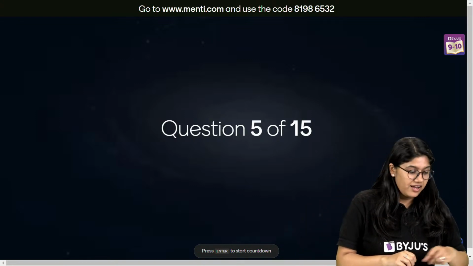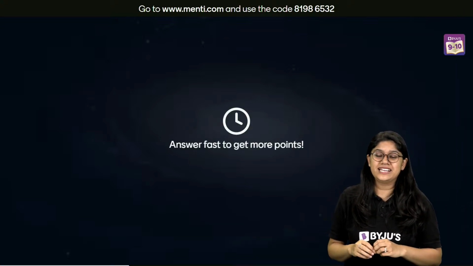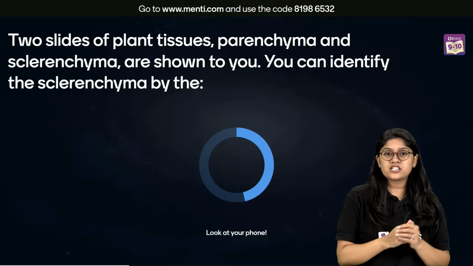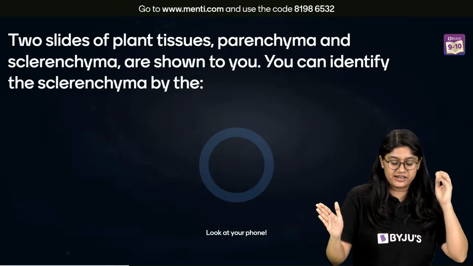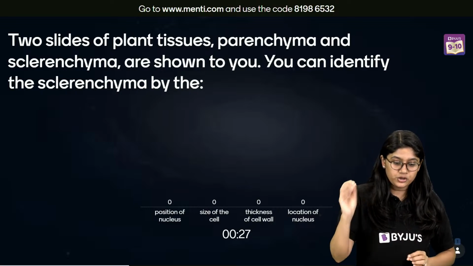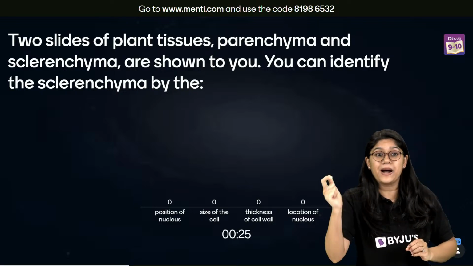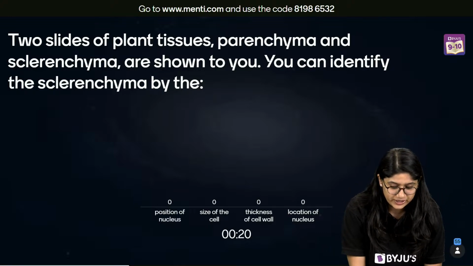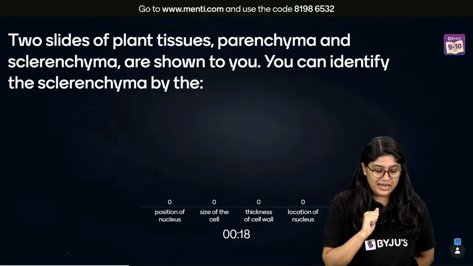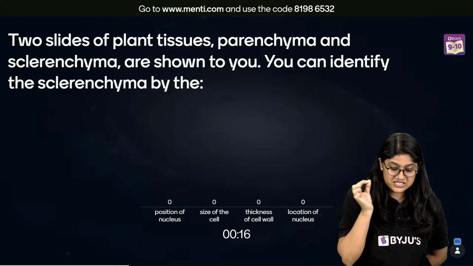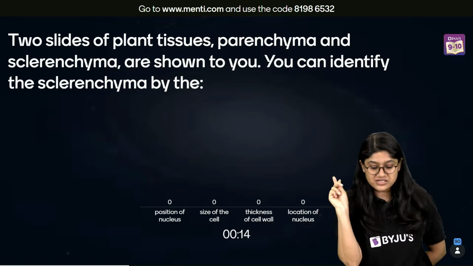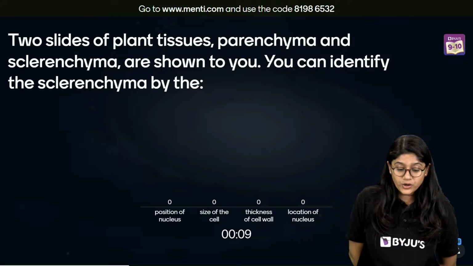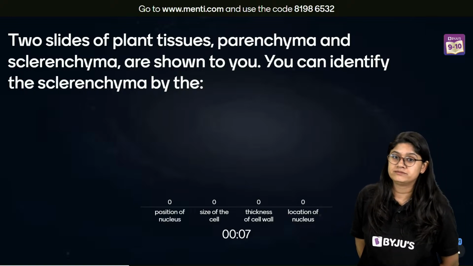Okay, चलिए. Question number 5, everyone, on your screen. Let's see the question. Here we have question number 5. 2 slides of plant tissue, parenchyma and sclerenchyma, are shown to you. You can identify sclerenchyma by? By position of the nucleus, by size of the cell, thickening of the cell wall, or by the location of the nucleus. How can you identify a sclerenchyma?